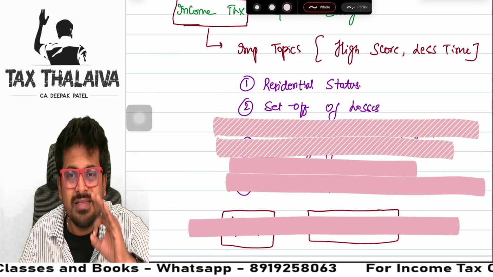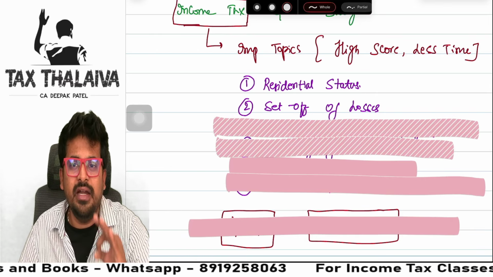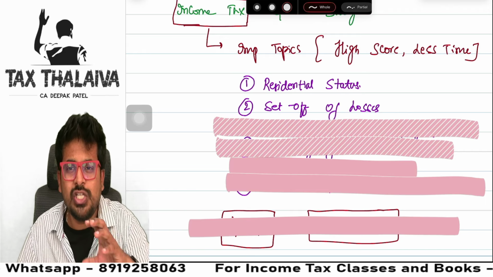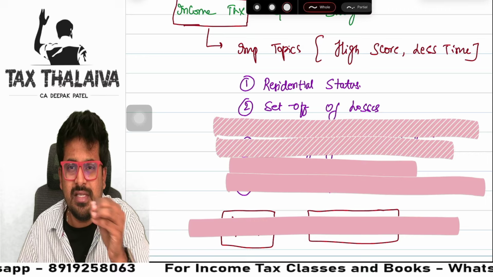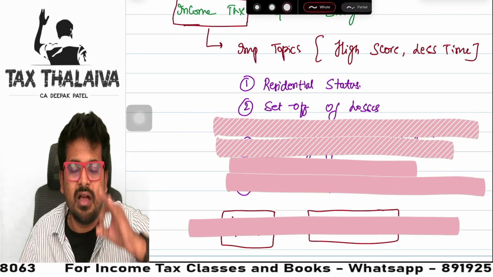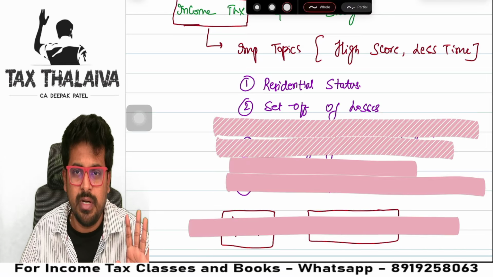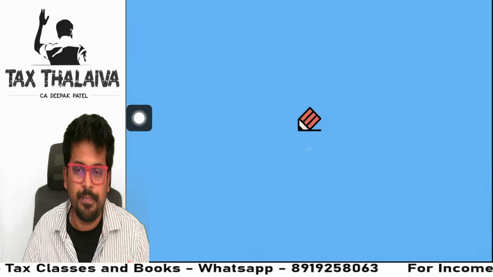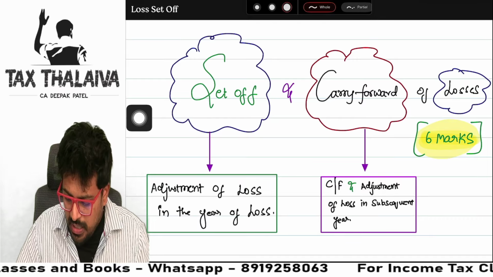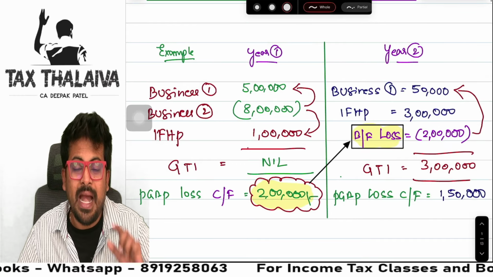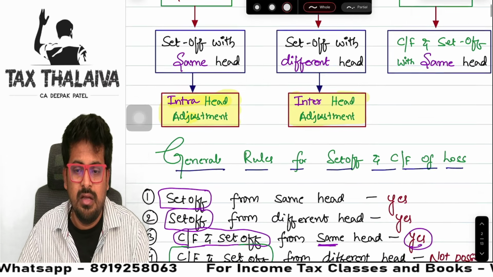set off of loss adjustment is definitely added in the adjustments, guys. You cannot miss this chapter. Small chapter. Once or twice, if you read properly, if you know everything, you will crack that question or adjustment. For that also, I have a beautiful summary chart. I'll show you that. Only hardly 10 pages it is, with the practical examples.